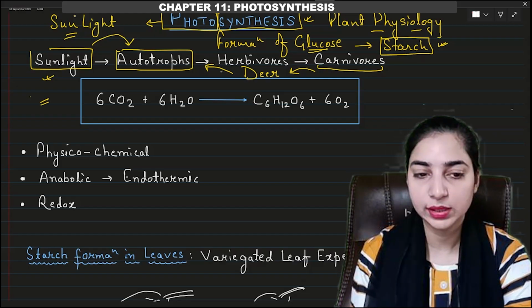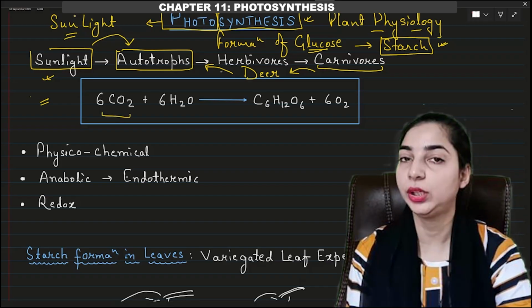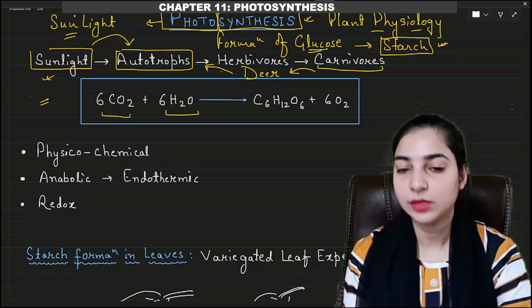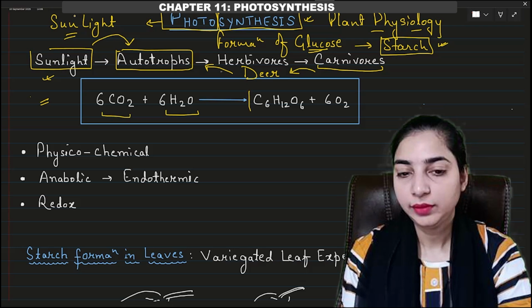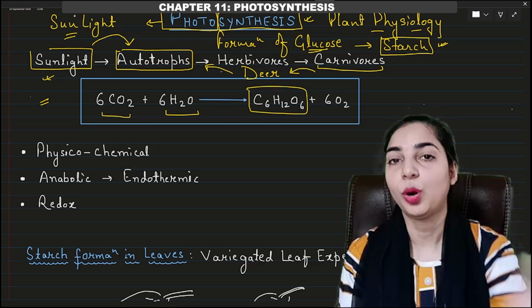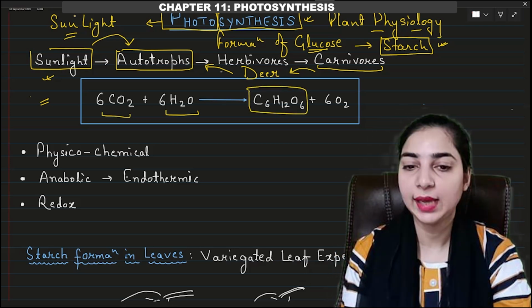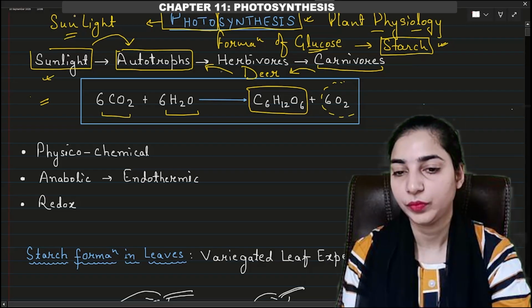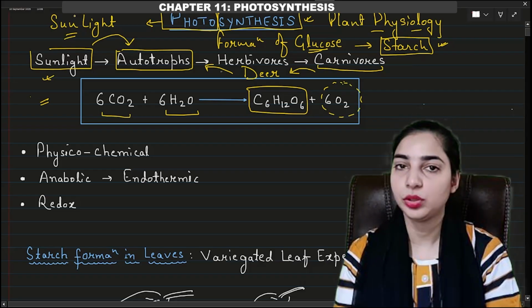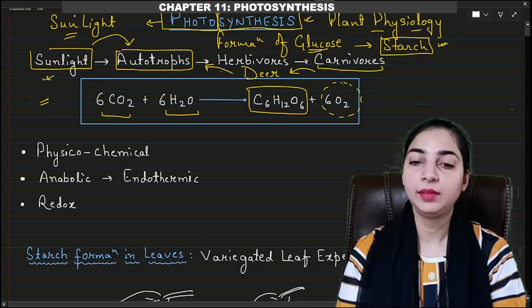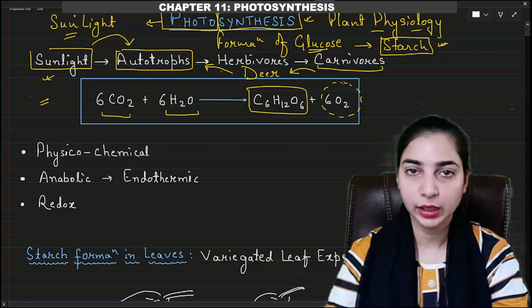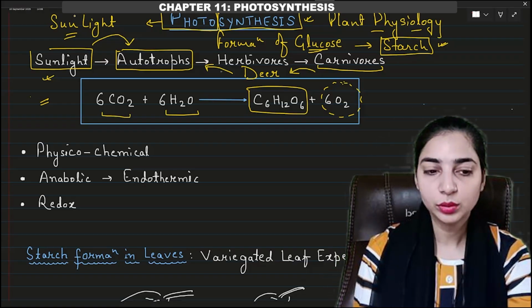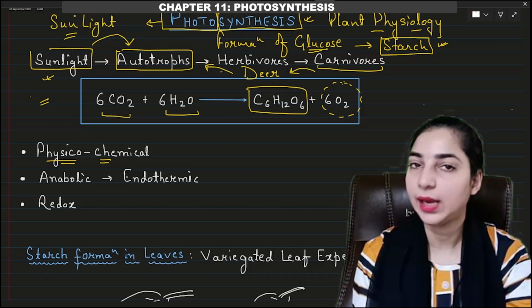Now here we have the equation for the photosynthesis. In this equation you can see we have 6 carbon dioxide molecules plus 6 water molecules. Then we have glucose molecule that is formed as a result of the photosynthesis, and oxygen has been evolved. So this is the basic equation of the photosynthesis. Now what can we derive from the given equation? First of all, it is a physico-chemical reaction.